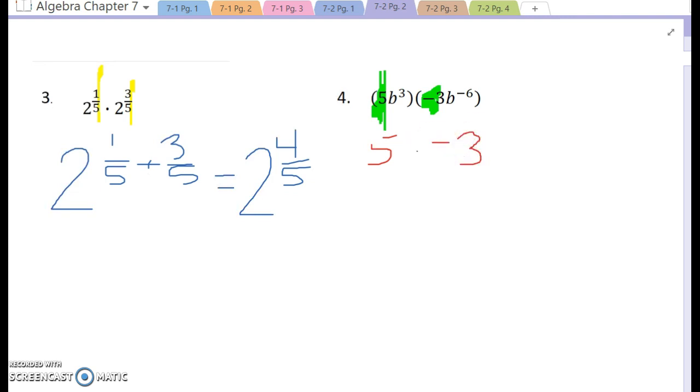Okay, so I've got 5 times -3. That's one part. I'm breaking it into its pieces. Then over here, I've got b to the 3rd and b to the -6th. So I'm simply going to take b to the 3rd times b to the -6th. So when I break these pieces down, this is going to become 5 times -3, which is -15.